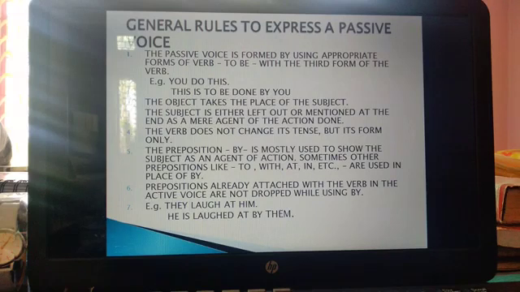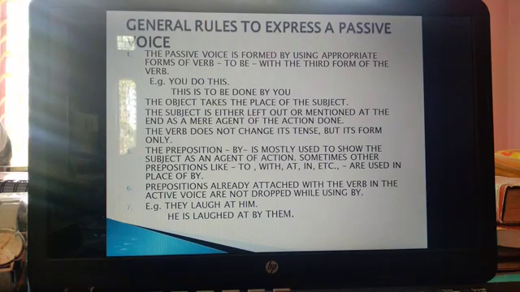So when we change an active voice to passive voice, the verb form changes to third form and sometimes we add to be with the verb. For example, you do this, and when this is an active sentence, when we change it to passive, what will happen? This is to be done by you. We are adding to be along with the verb in the third form.